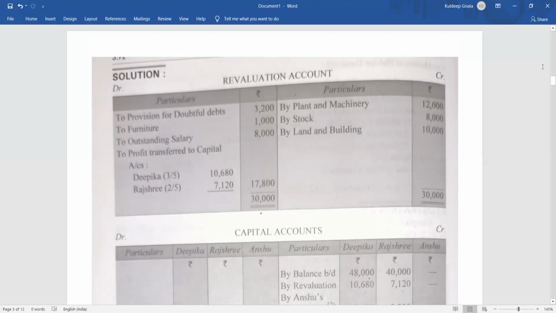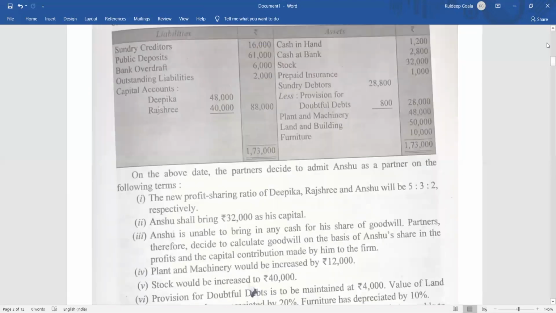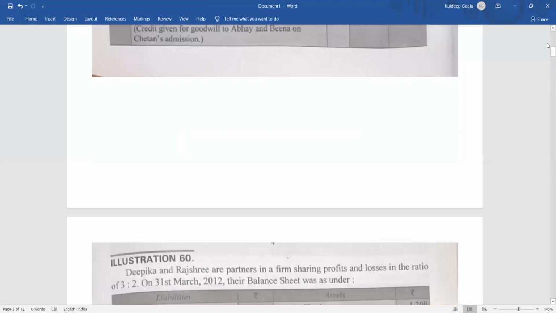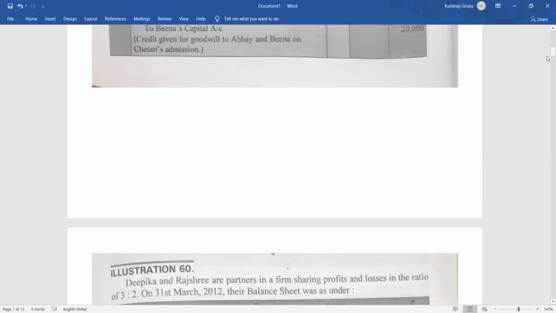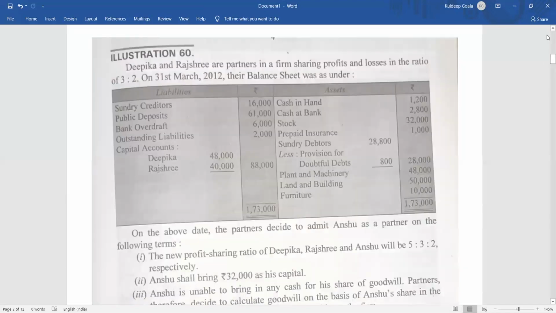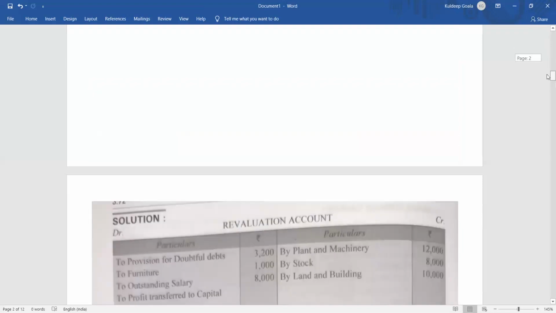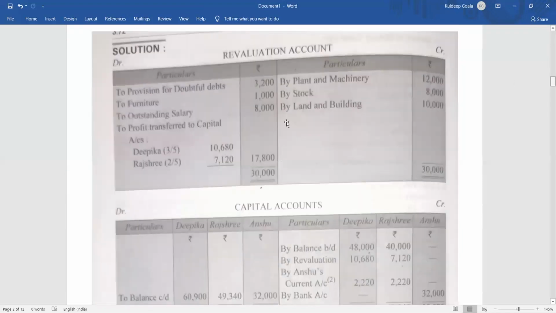So what is the profit sharing ratio in this question? It is already given here. The profit sharing ratio is 3:2, right? So 17,800 will be transferred in 3:2 ratio. That is 3 by 5 of 17,800 and 2 by 5 of 17,800. That is 10,680 and 7,120. The total comes to 17,800. Clear? So this is how a revaluation account can be solved.